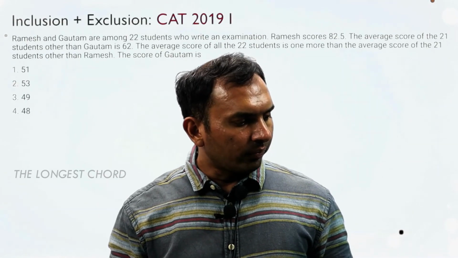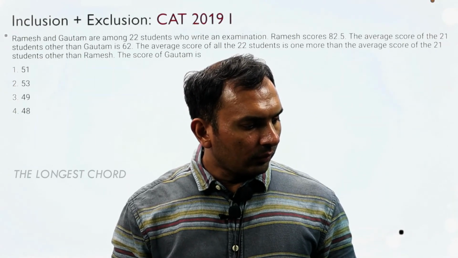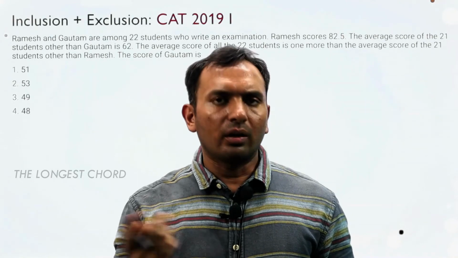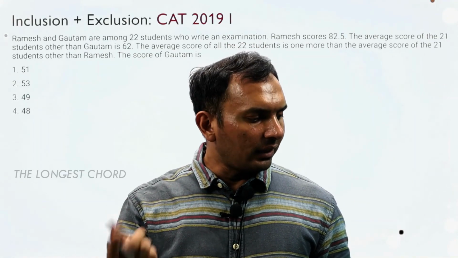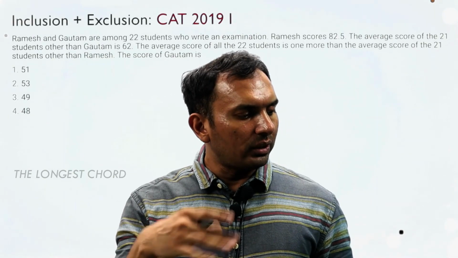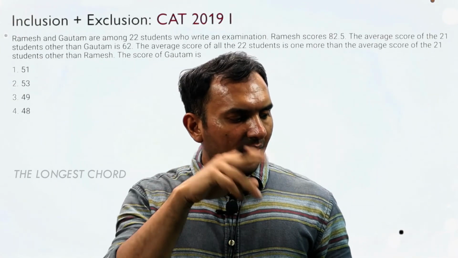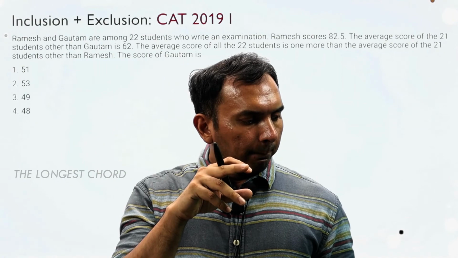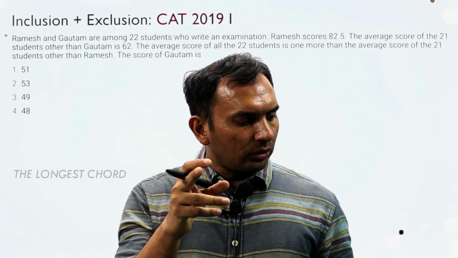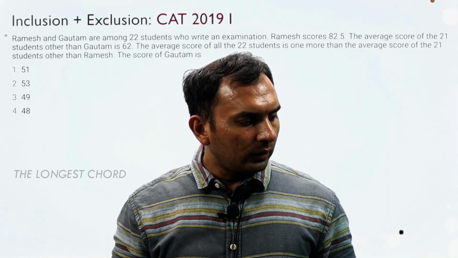That means if I am adding Ramesh's number to the 21, the average is getting increased by 1, and Ramesh has scored 82.5. That means if we keep the average of the 21 at A, then the new average is one more.